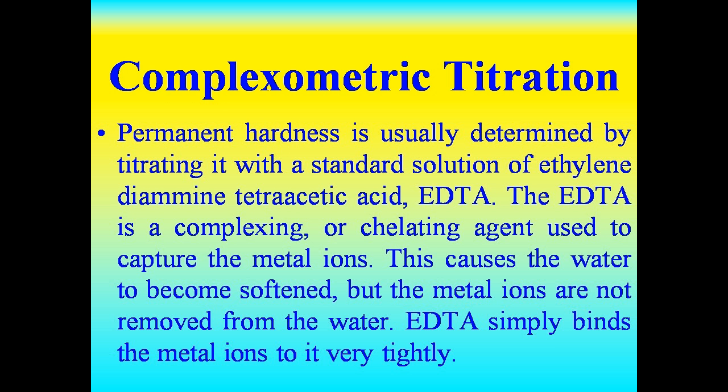What is complexometric titration? In this complexometric titration, we use EDTA to measure hardness. Permanent hardness is usually determined by titrating it with a standard solution of ethylene diamine tetraacetic acid, that is EDTA. The EDTA is a complexing agent or chelating agent used to capture the metal ions. This causes the water to become softened, but the metal ions are not removed from the water. EDTA simply binds the metal ions very tightly.